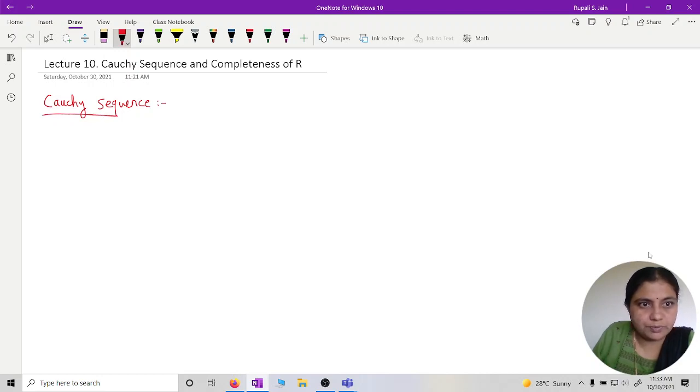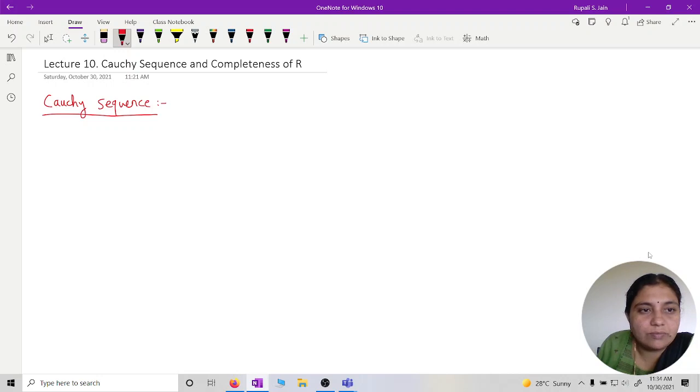We know the definition of sequence. It is a function from the set of natural numbers to R. Then it is called a sequence in R or sequence of real numbers. And we have seen the definition of convergent sequence also. We say that xn is a convergent sequence if for every epsilon greater than 0 there exists a natural number n0 such that mod of xn minus x is less than epsilon for all n greater than or equal to n0.